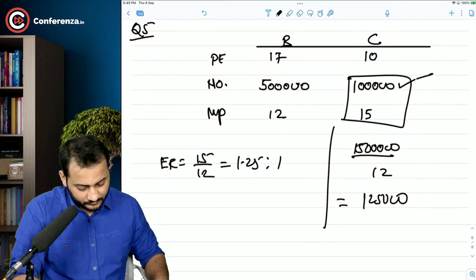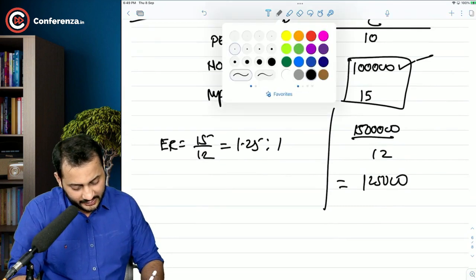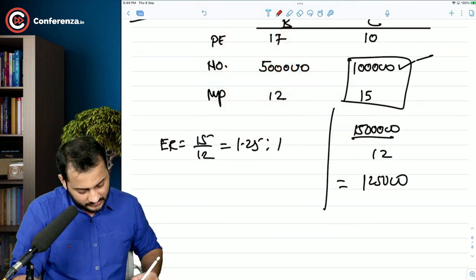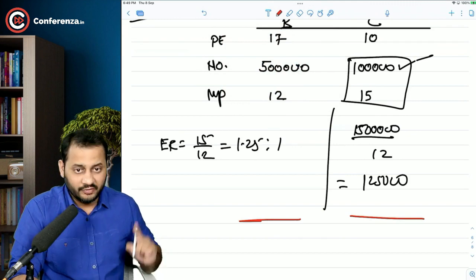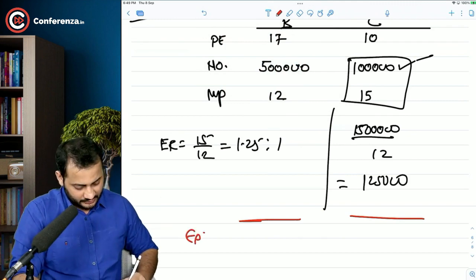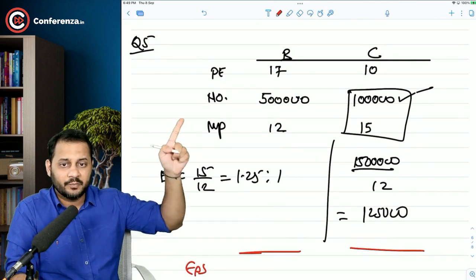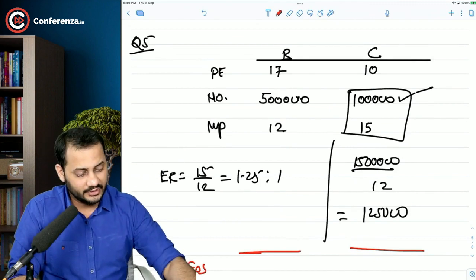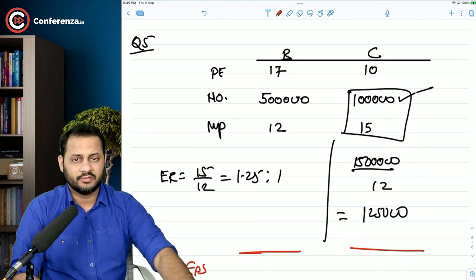That's cool. With the help of the given data, you can calculate a few more data. First of all, calculate EPS. EPS is nothing but market price divided by PE ratio. 12 divided by 17.